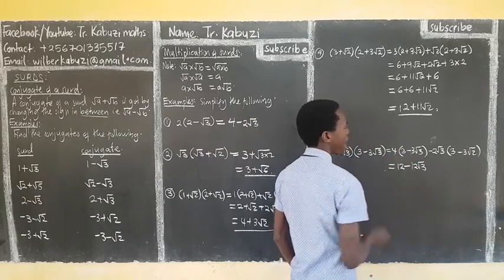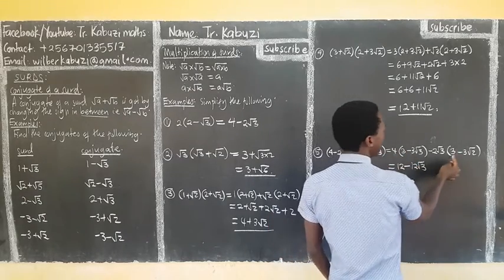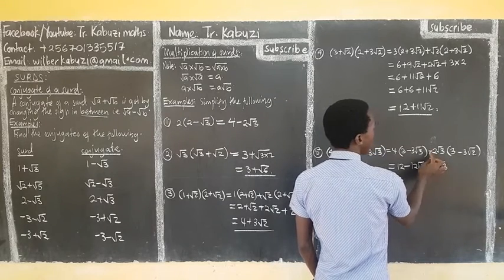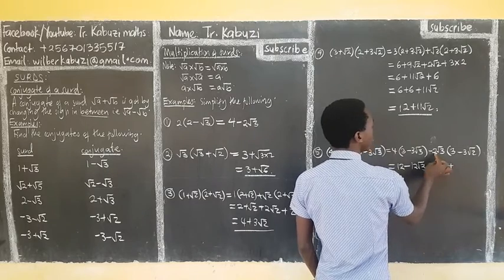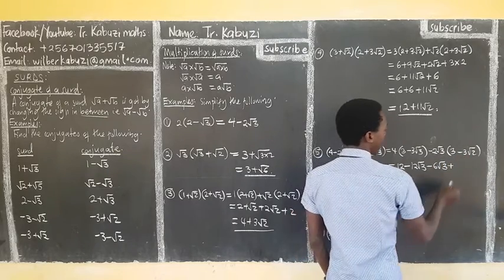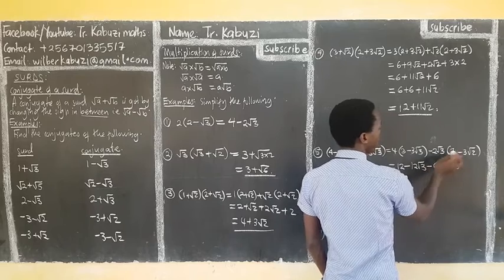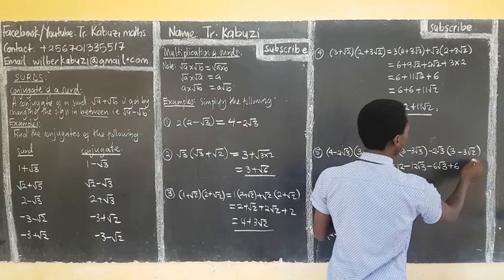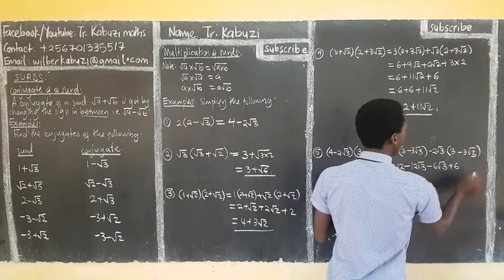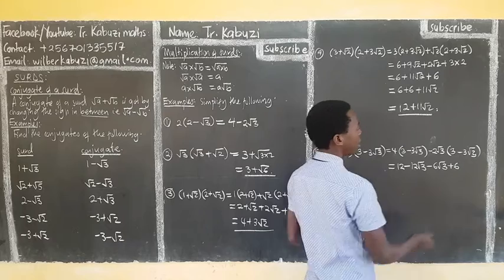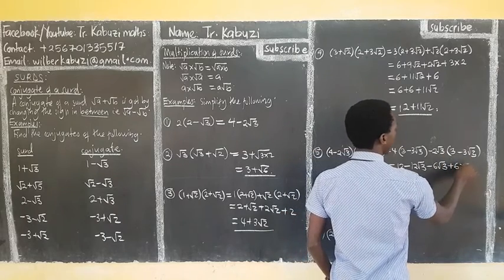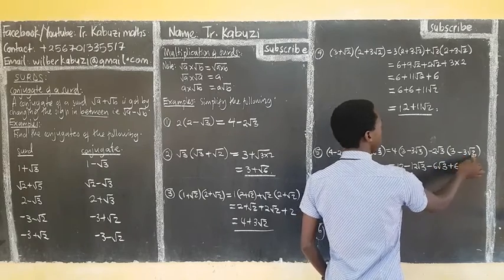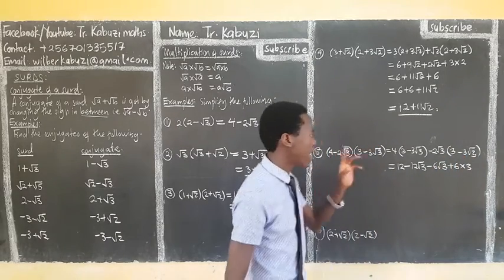So this one we just multiply the coefficient of that side. Then this times this you get minus, this times this is 6 root 3. Then minus and minus we get a positive. 2 times 3 we get a 6. Then root 3 times root 3. Sorry, this was root 3. Root 3 times root 3 we get a 3. So this times this gives us a positive 6. Then root 3 times root 3 we get a 3. Be careful there, let me repeat.